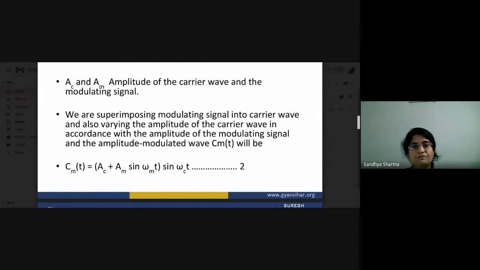So you have two types of signals and two types of amplitude. अब what you have to do, you are superimposing कर रहे हो आप अपने modulating signal को carrier के ऊपर. So both amplitudes will be intermixed. AC plus AM sin omega mt, sin omega ct. This is the modulated signal. Carrier, modulating signal, and we will superimpose this signal on this carrier and we will get this type of wave. Some part will be clipped off and we will convert our carrier signal into a modulated signal.